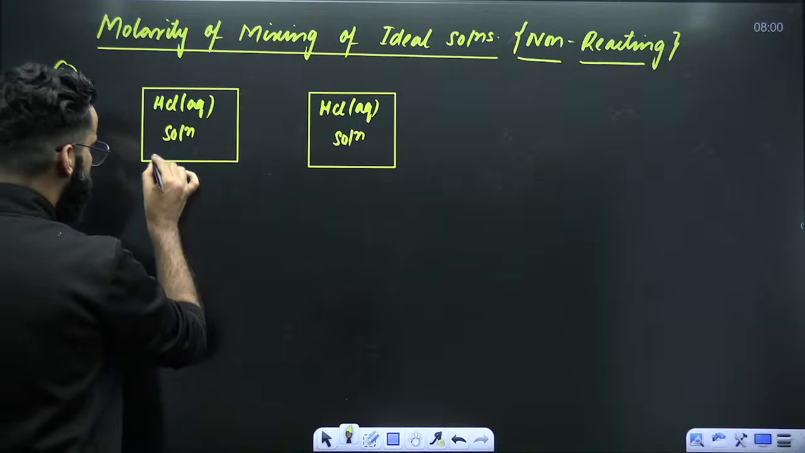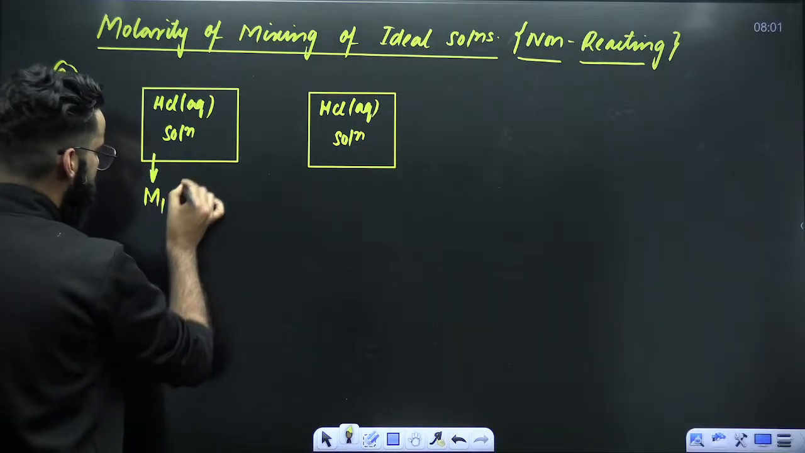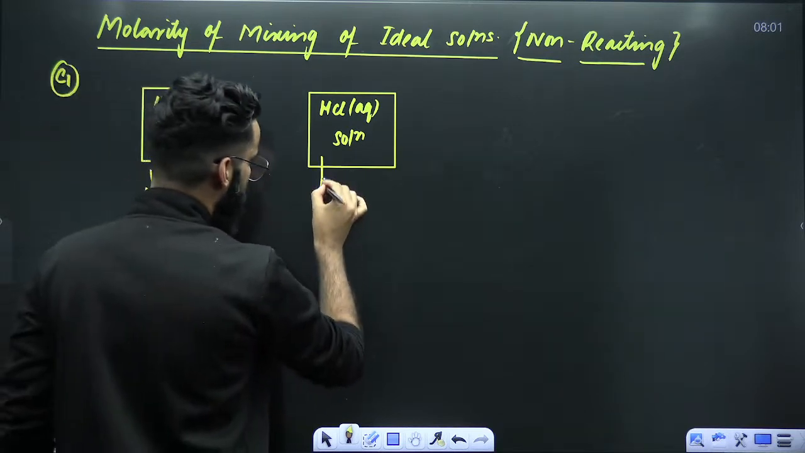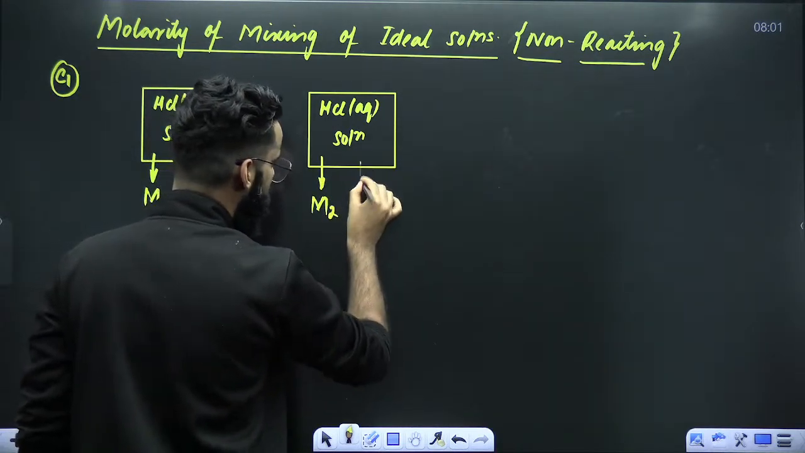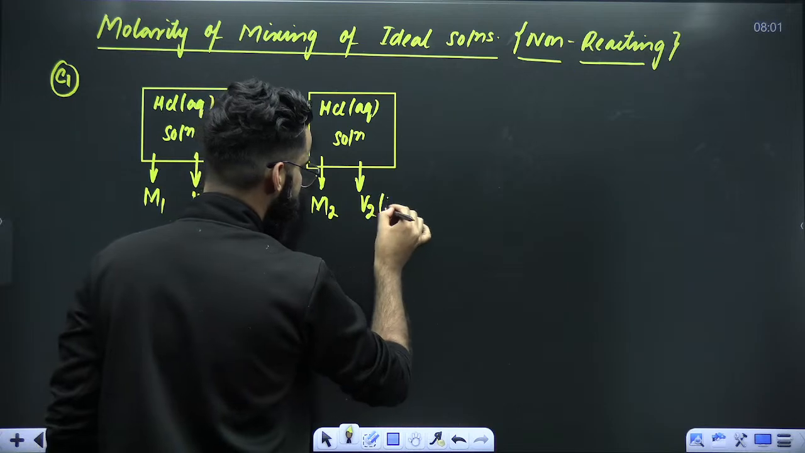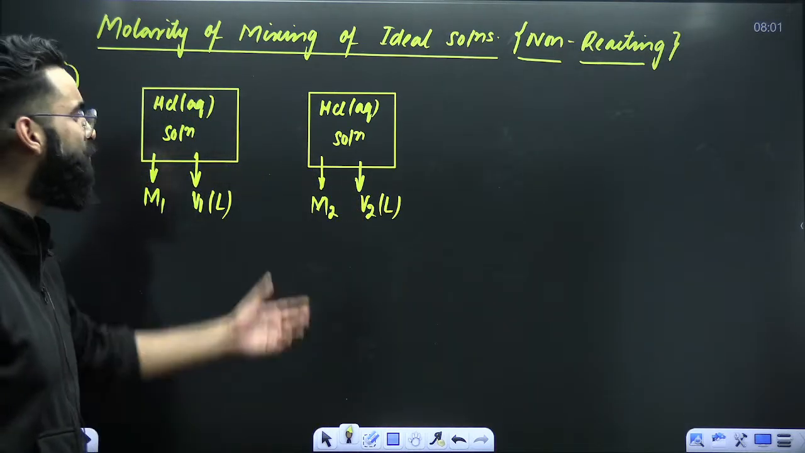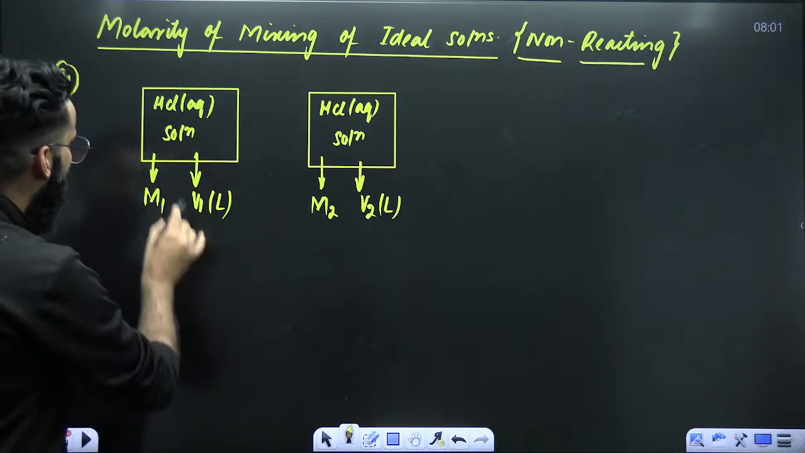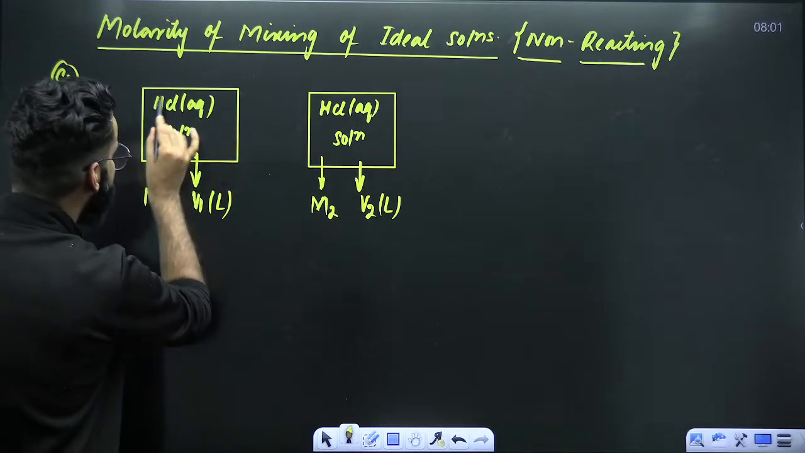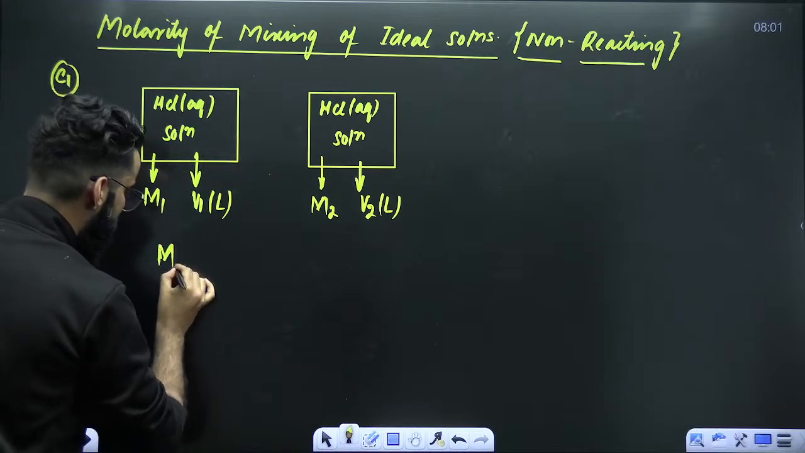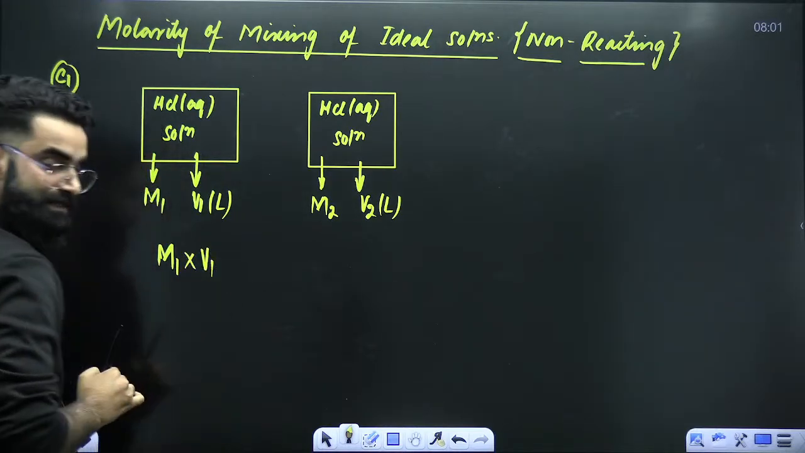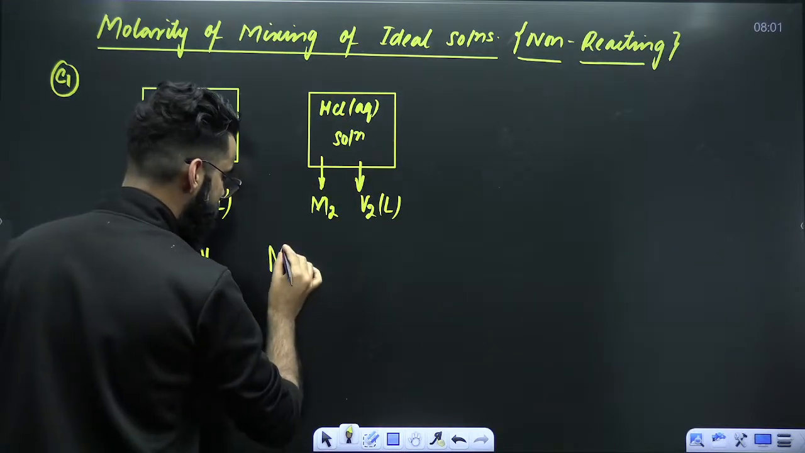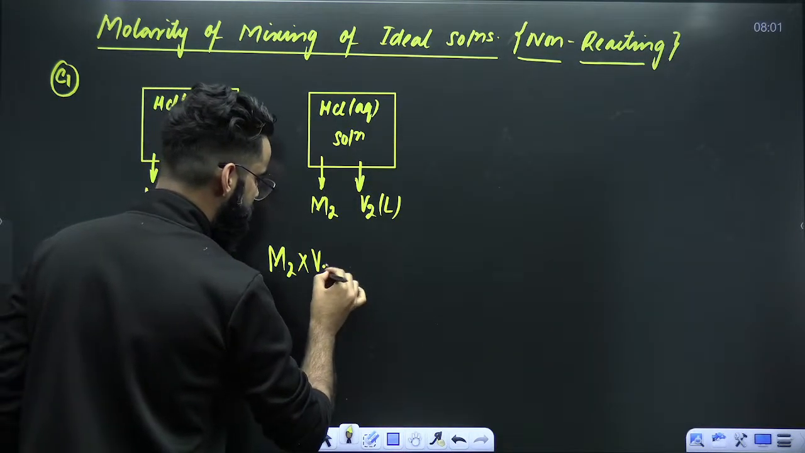Let's assume that the molarity of this solution is M1 and its volume is V1 liters. The molarity of this solution is M2 and its volume is V2 liters. I have not mixed these two yet. Now tell me, how many moles of solute are there in this container? You will say M1 multiplied by V1 liters. How many moles of solute are there in this container? M2 multiplied by V2 liters.